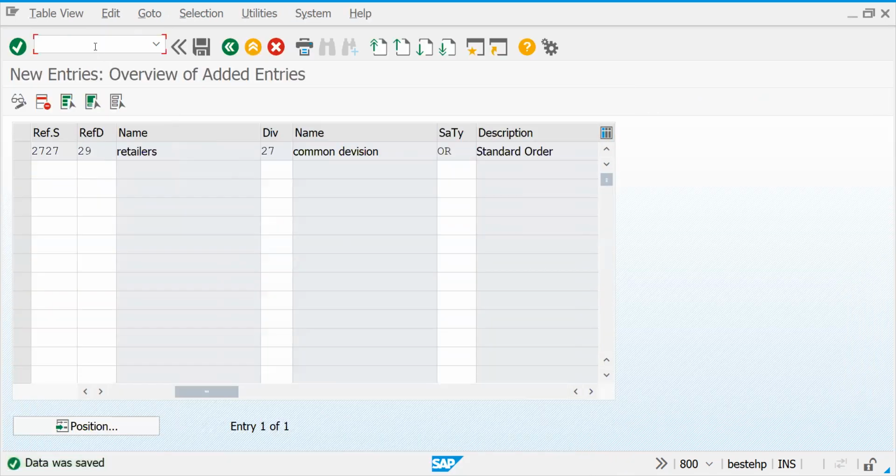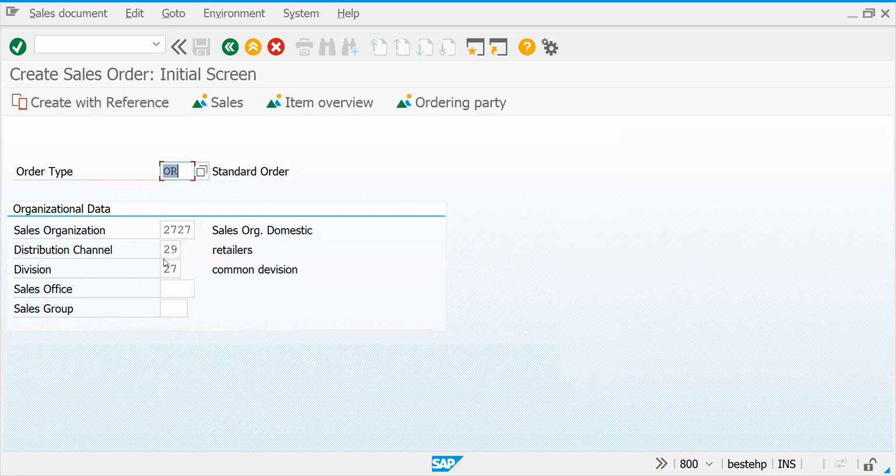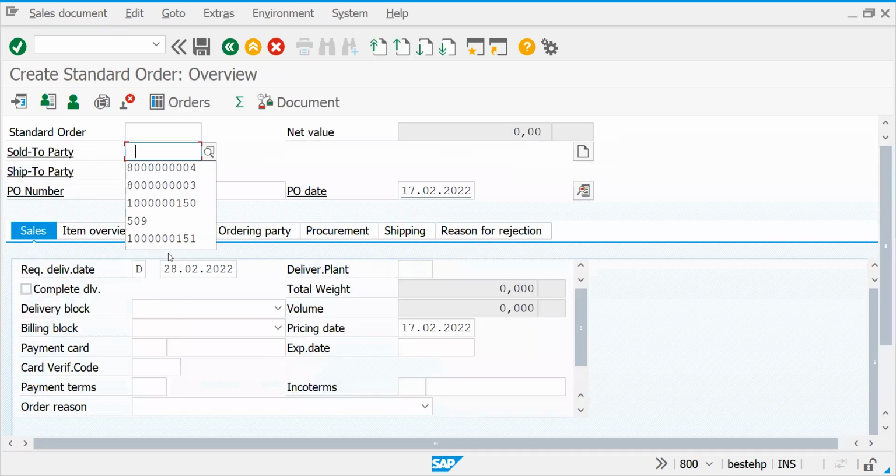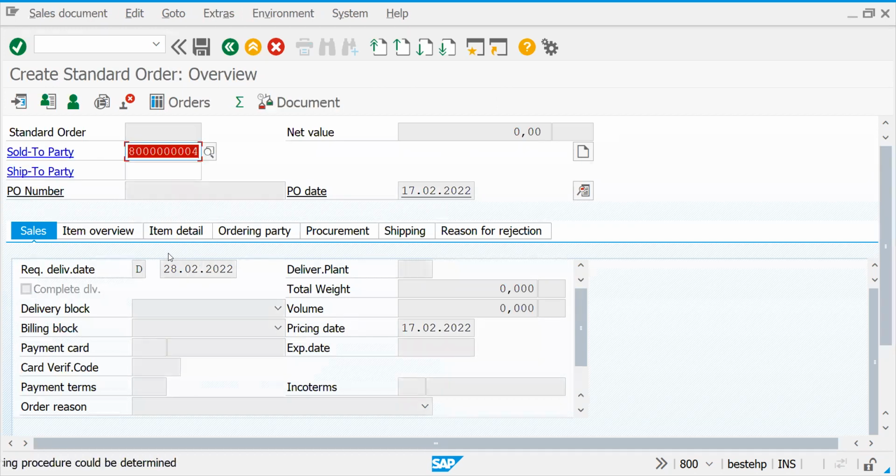Now let's go back and try to enter this with the same customer. See, I have not created the customer in this distribution channel. For 28 I haven't created, for 29 I haven't created, but still it is allowing, right? Now if you enter, for this customer, no pricing procedure could be determined.